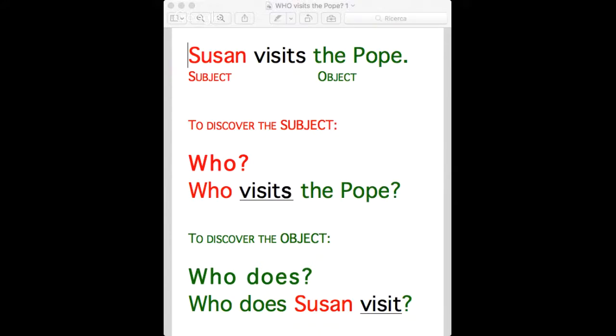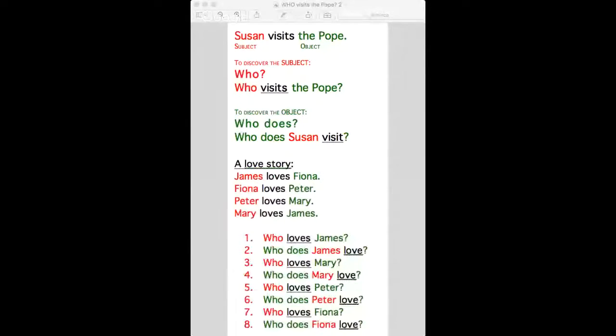Let me share a second document with you, which can help you understand it better, and also practice it a little. Here we are. I think you've got it in front of you. Yes. Okay. So here I've got it again. Susan visits the Pope. Who visits the Pope? Who does Susan visit? Now let's practice this with a love story.